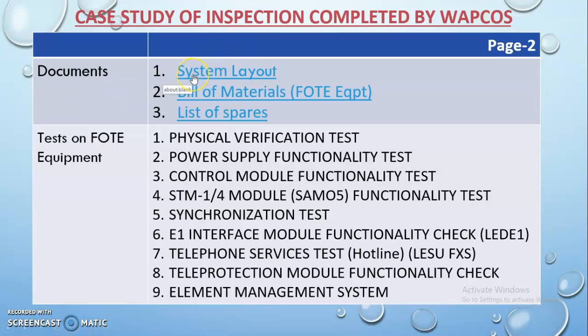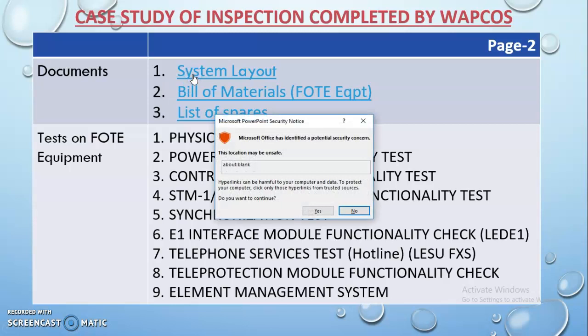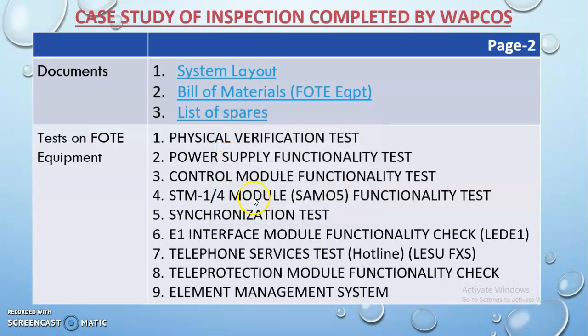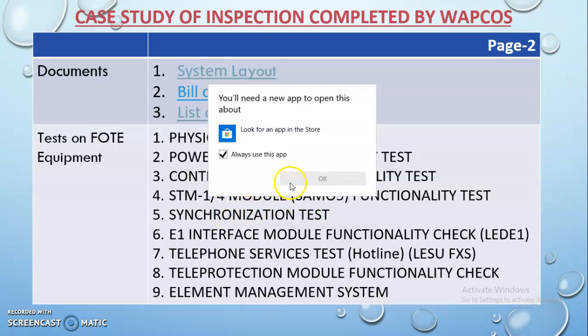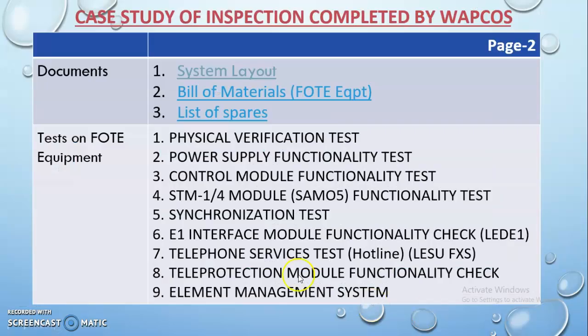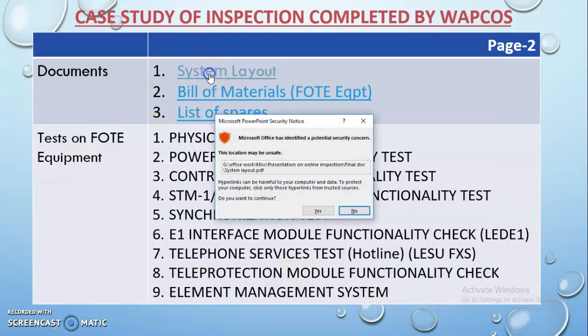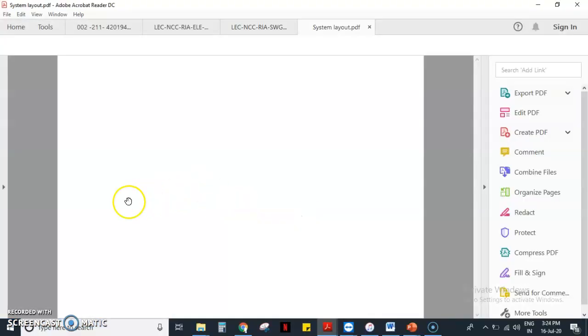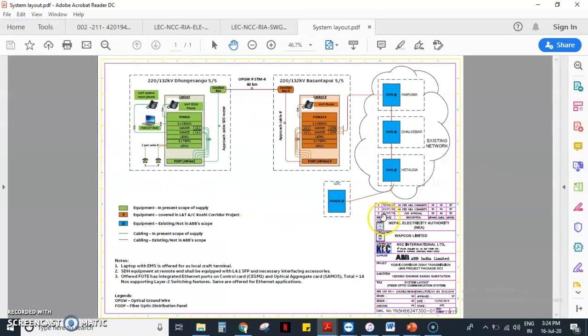In view of this, I will show you the system layout. This is the system layout for FOTE equipment.